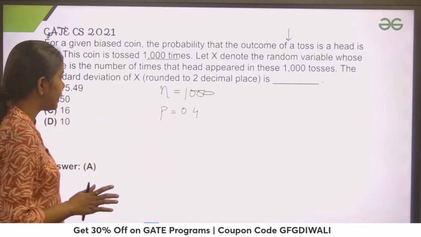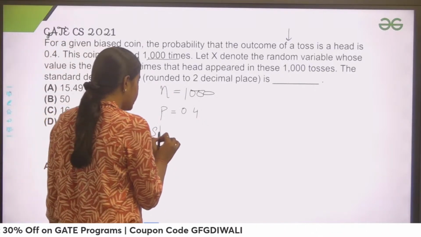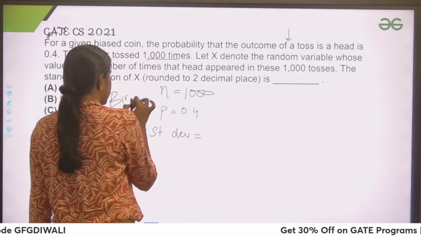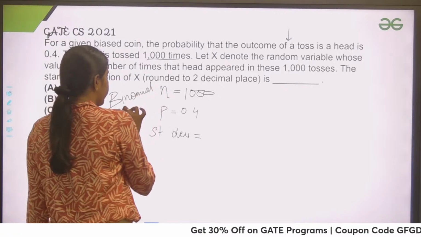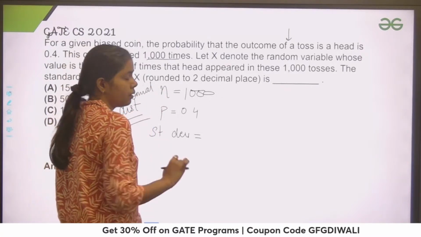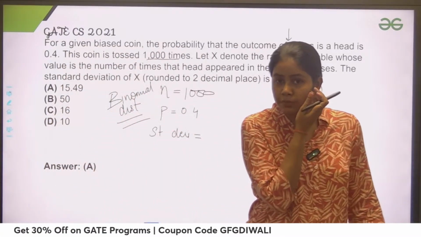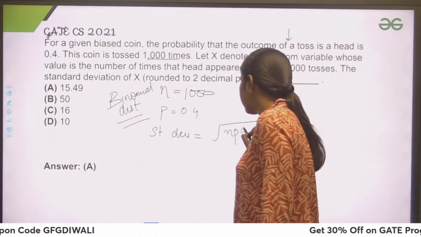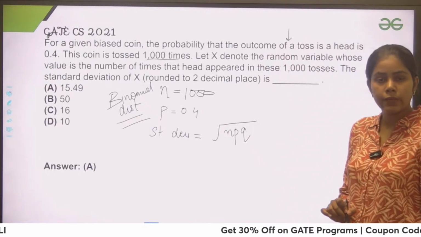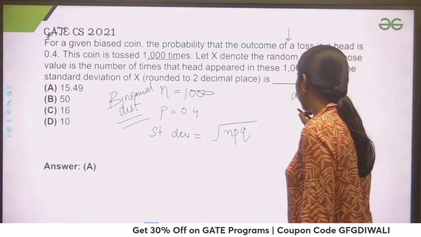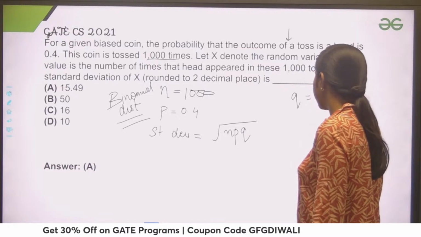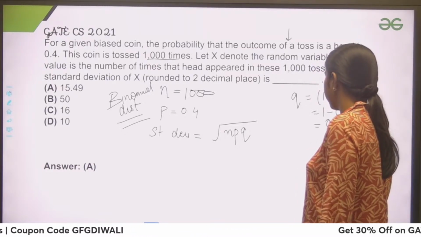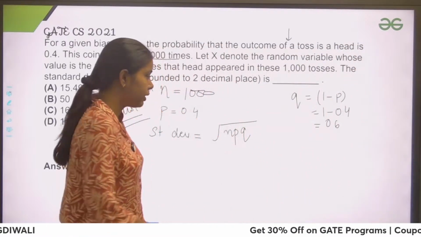Now they are asking for the standard deviation. So guys, does anyone know what the formula for standard deviation in a binomial distribution is? Square root of NPQ. If you remember, this is the formula for standard deviation, square root of NPQ, where Q is equal to 1 minus P. So that means 1 minus 0.4, the probability of a failure. Right?